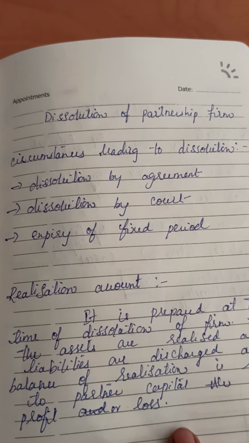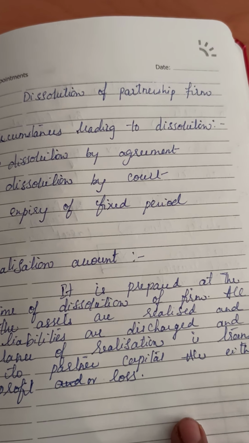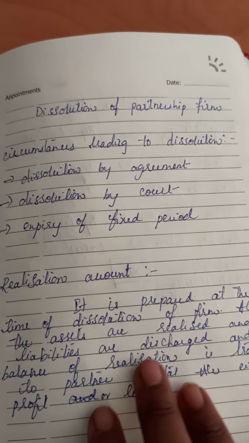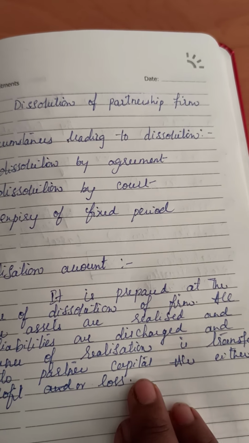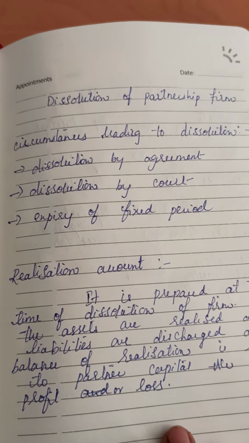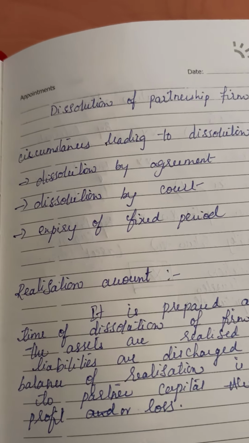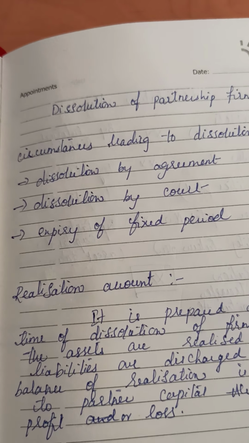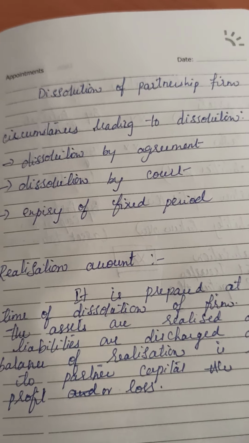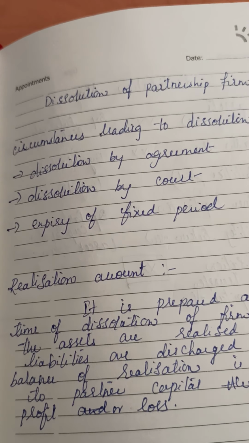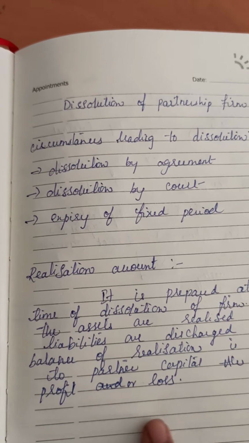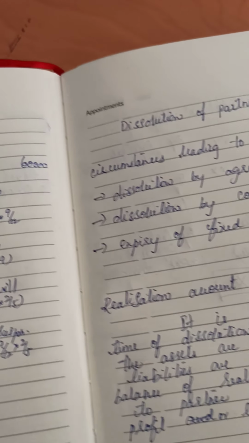Out of this process, if any balance remains, either the profit or the loss, all that balance should be transferred to the partners capital account in their old ratio, which is given in the sum. So in the realization account, assets will be realized and the liabilities discharged, and any excess amount during this process has to be transferred to the partners capital account. Along with that, we will be preparing the partners capital account as well as the cash account.